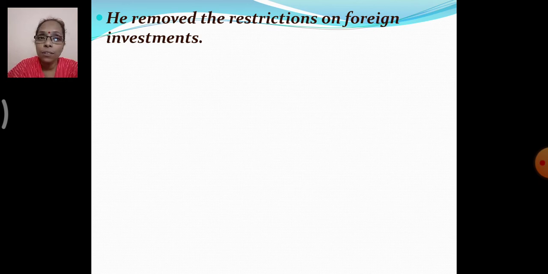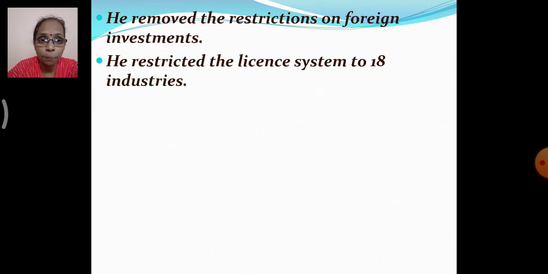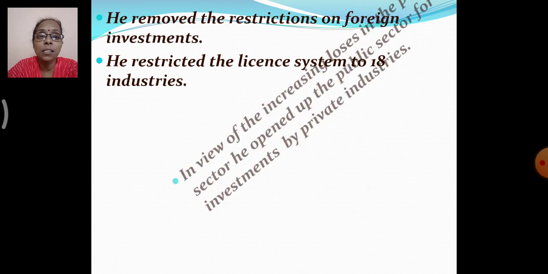He removed the restrictions on foreign investments, so that all could easily participate and income could be gained on a larger scale. He also restricted the license system to 18 industries.